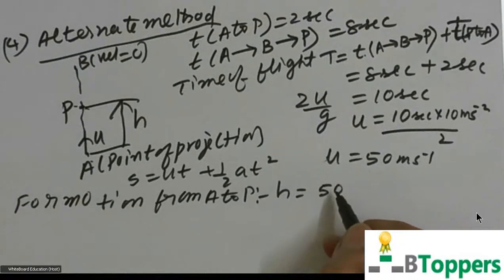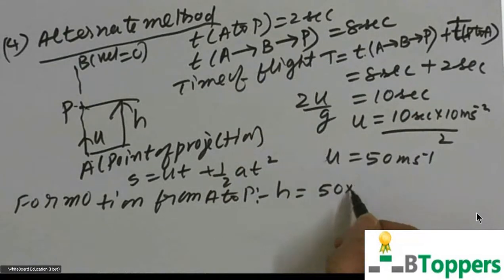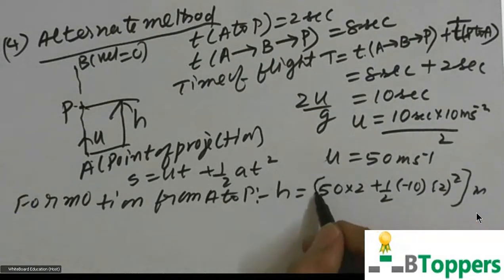Initial velocity is 50 meter per second for upward motion from A to P. The time taken is 2 seconds, so take t equal to 2 seconds. The acceleration a equals minus g, that is minus 10 meter per second square, and t is 2 seconds. All units are in the SI system. So you get the same answer which I discussed earlier. That is 80 meter.